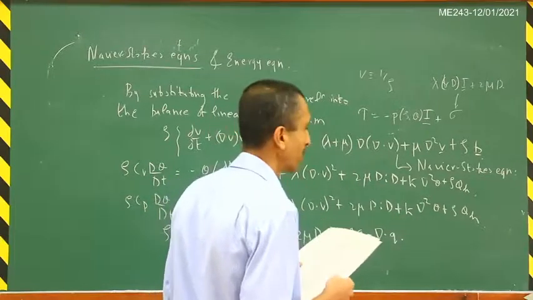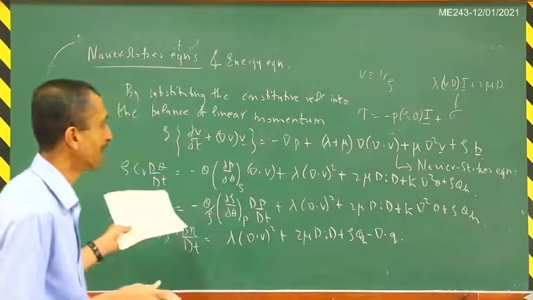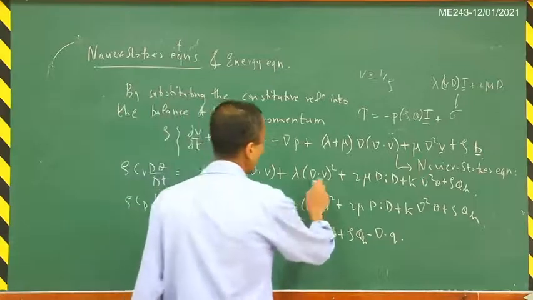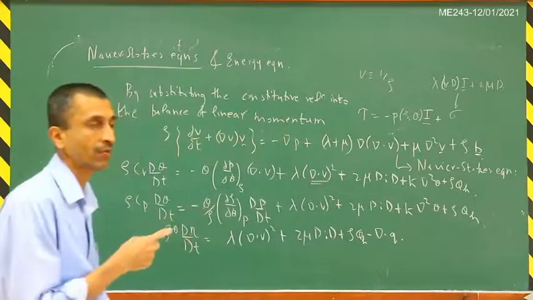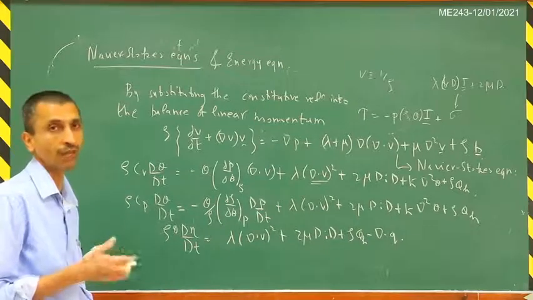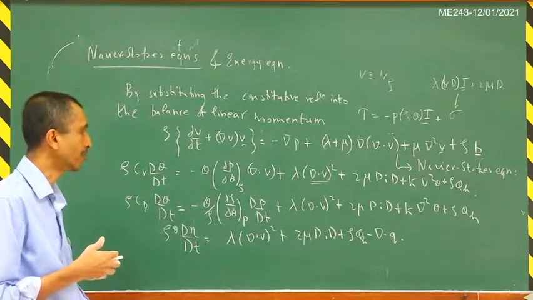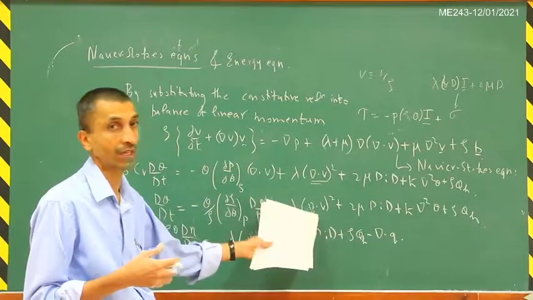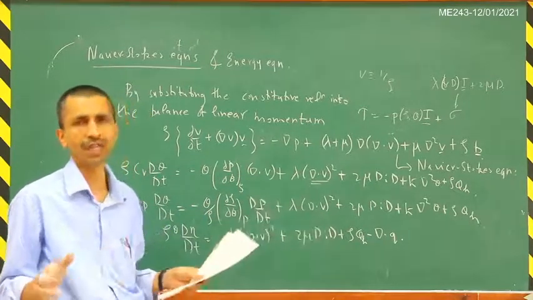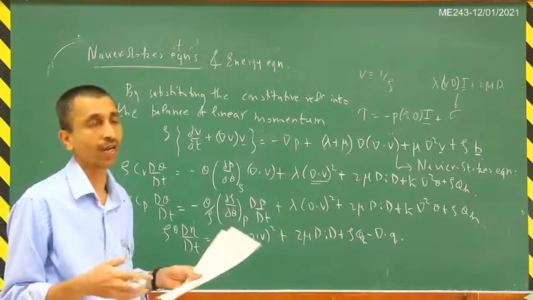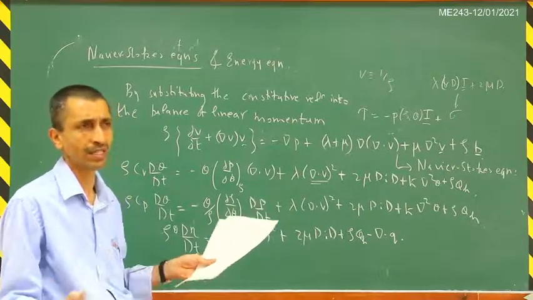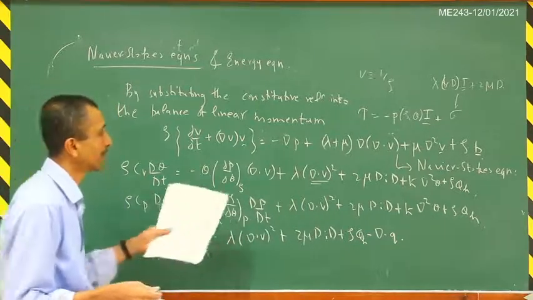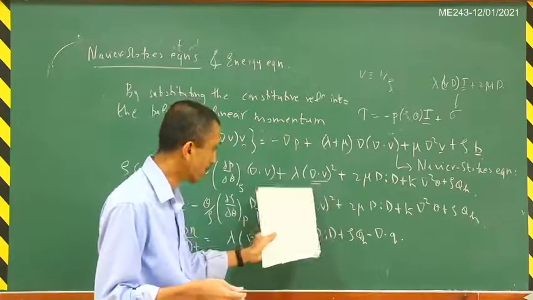So one important thing that I will note at this stage is that I have not made any assumption about incompressibility. Okay, so here you can see there are terms like this del dot V and so on in these equations. So those terms can be set to 0, right? If you are assuming that the fluid is incompressible, you can make further simplification. If you are dealing typically with liquids or even with gases at low Mach numbers, typically let's say less than 0.2, you can assume the fluid to be incompressible, and in that particular case, this del dot V and all these things can be said to be 0.